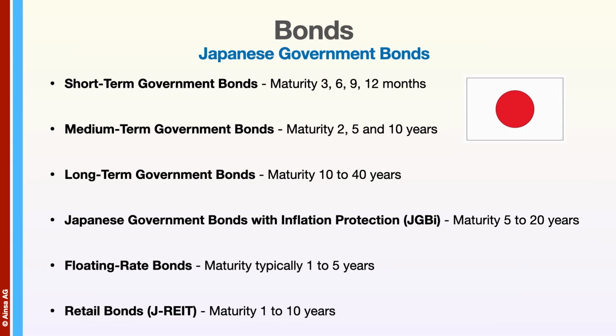Japan has a huge government bond market. There are short-term government bonds with maturities of 3, 6, 9, and 12 months, medium-term government bonds with maturities of 2, 5, and 10 years, long-term government bonds with maturities of 10 to 40 years, and Japanese government bonds with inflation protection or JGBI with maturities of 5 to 20 years. There are also floating rate bonds with maturities typically 1 to 5 years and retail bonds or J-REITs with maturities of 1 to 10 years.